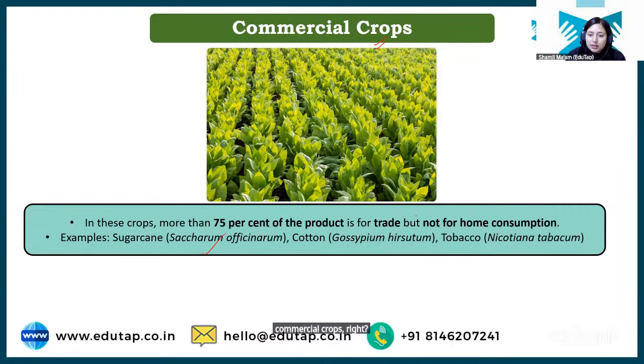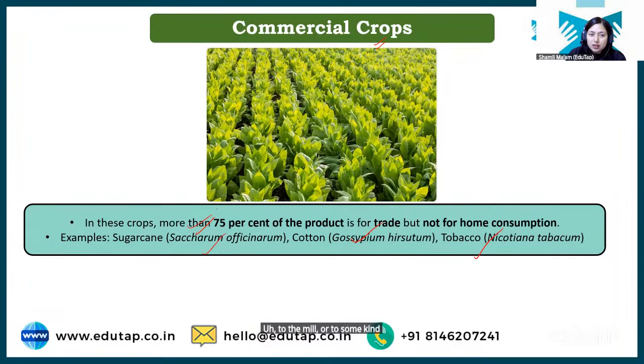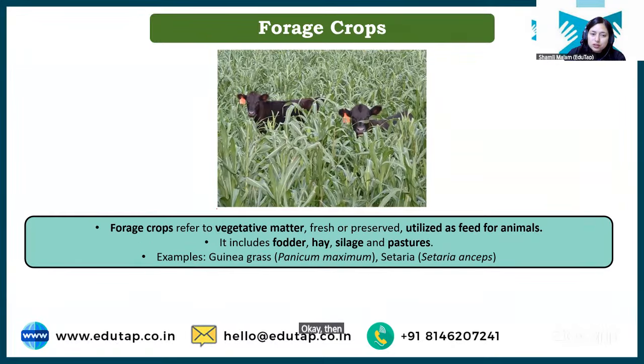Sugarcane, cotton, tobacco, these are called as commercial crops. So basically, 75% of the product is taken to the mill or to some kind of industry for further processing. Clear? Okay. Then we have forage crop. What is forage crop basically, students? Forage crops are the crops which we are growing for the vegetative matter.